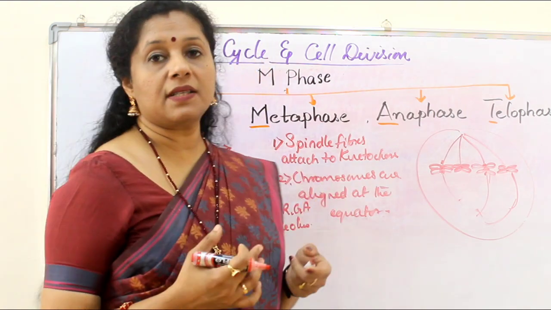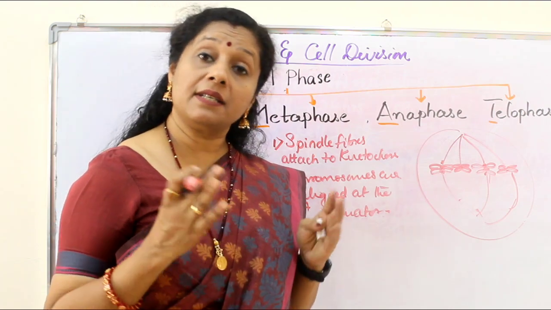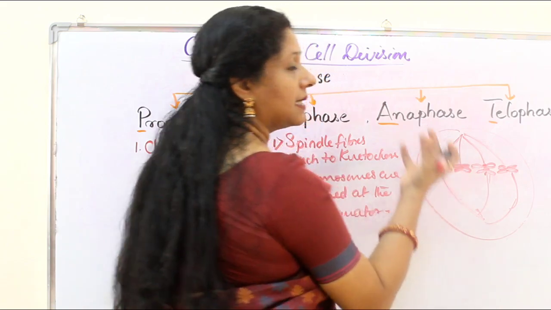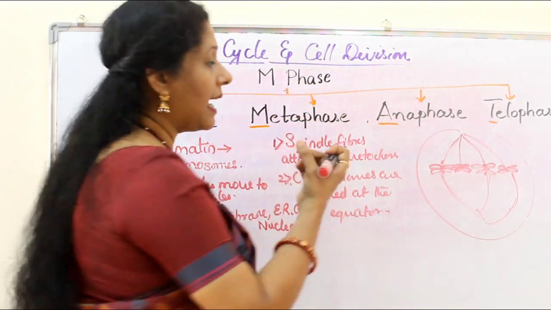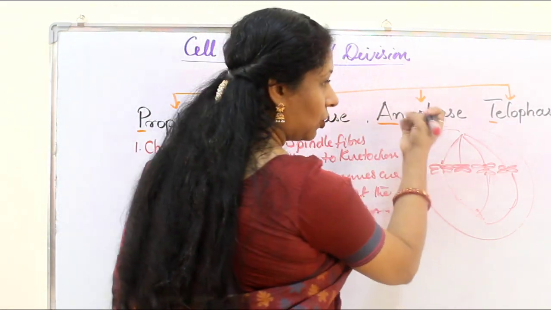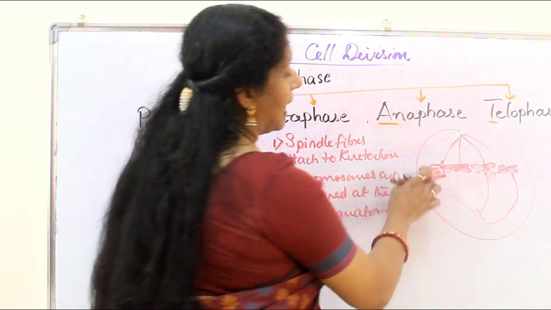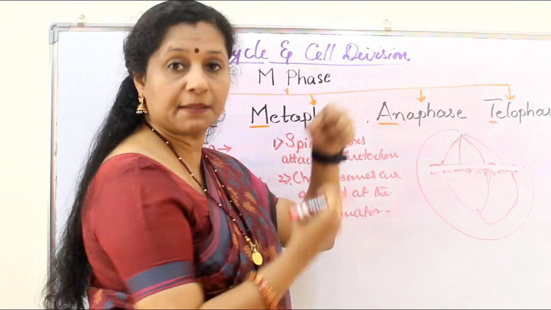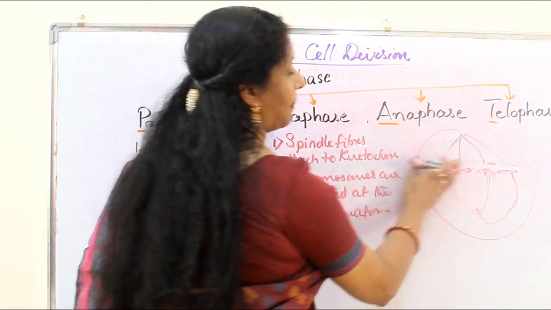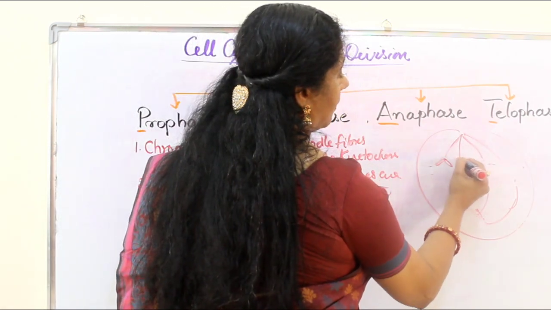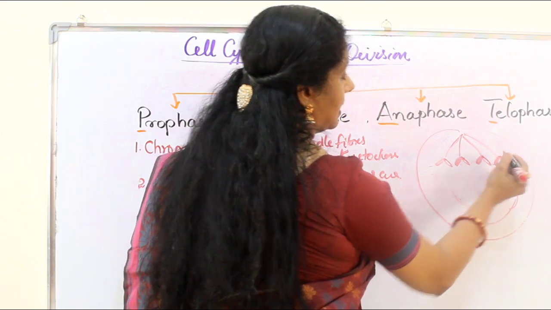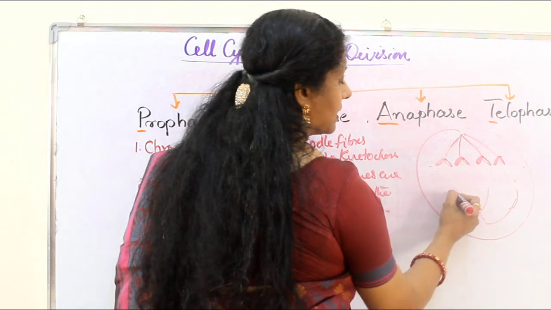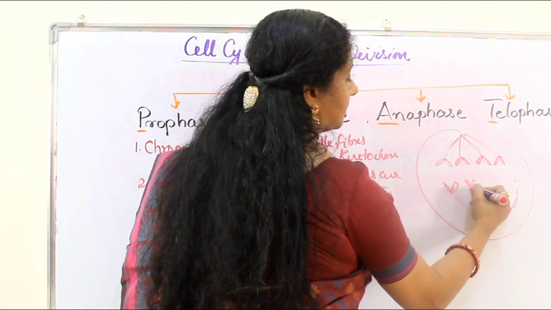Now we move on to the next stage, that is called anaphase. Anaphase is the shortest phase. During this time, these spindle fibers start shrinking or condensing. As a result, they pull this kinetochore also towards them because it is attached. As a result, what happens? The centromere region of these chromosomes will split apart and the chromatids separate. So one half of the chromosome will go to this side. That means that was the actual content, and the second was the duplicated one. So one copy goes here, another copy is here.